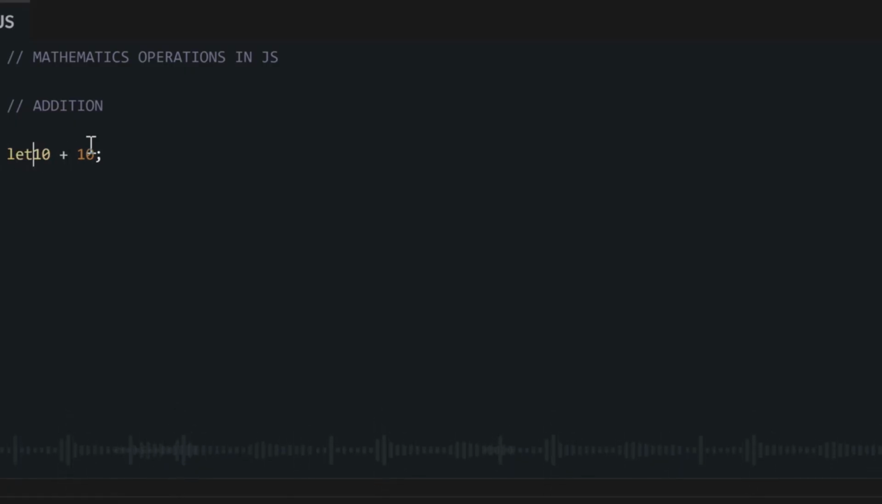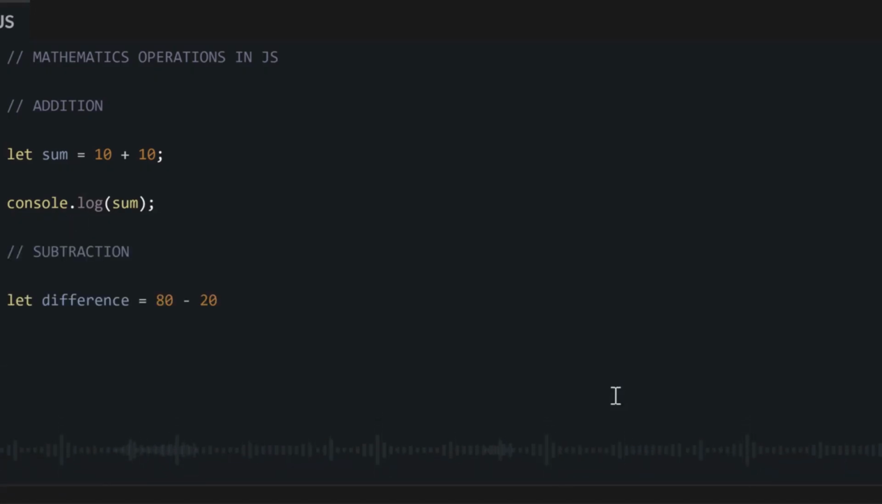Usually, we want to store the value that is returned. We want to store it inside a variable. So we say let sum equal to 10 plus 10. So we are saving the sum of this operation inside the variable sum. If we console log our sum variable, we will see that it becomes 20, which is the sum of 10 plus 10. And we can do the same thing for subtraction. If we say 80 minus 20 and we store the result inside a variable, our solution will be the correct 60.